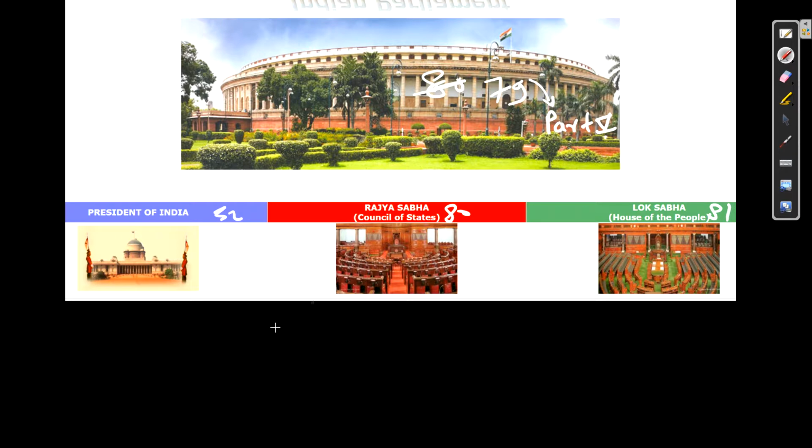First we will see the Rajya Sabha, that is also called upper house, or second chamber, okay? And the Lok Sabha is also called House of People, and also called first chamber. Now the interesting fact is that the parliament concept is taken from Britain. In Britain there is the crown, which is either king or queen.